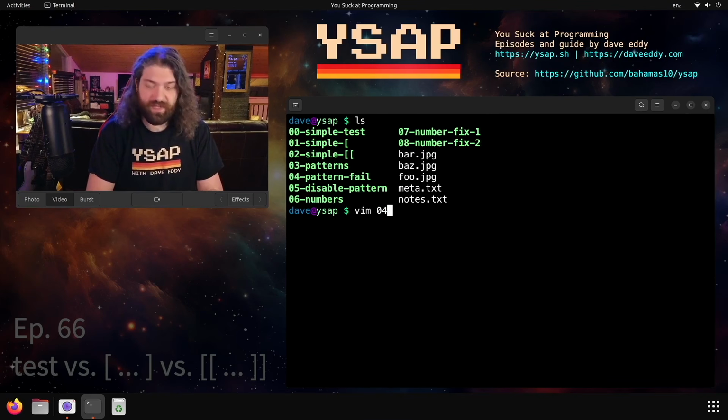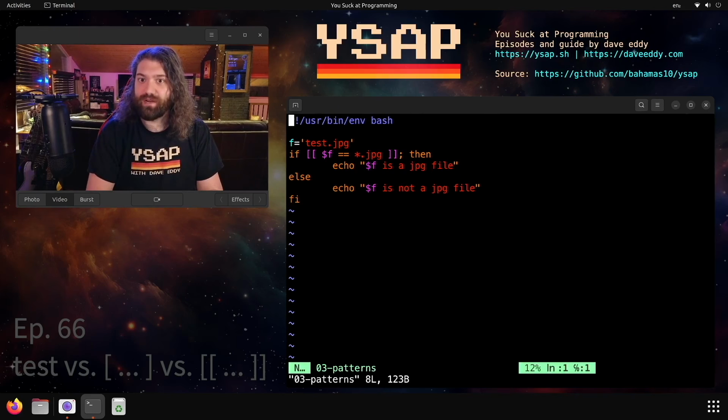So let's talk about some fun stuff going on here. Let's look at the next script here. We're having a bit of a deep dive here. We're going to use the double square brackets. The double square brackets are specific to Bash. They are built into Bash. There is nothing on your file system that can do this. This is only built into Bash. So when you use double square brackets, you're saying, I definitely want the Bash version of this.